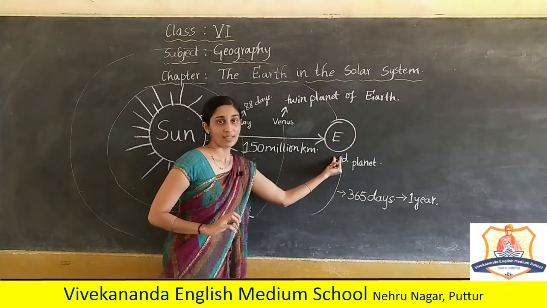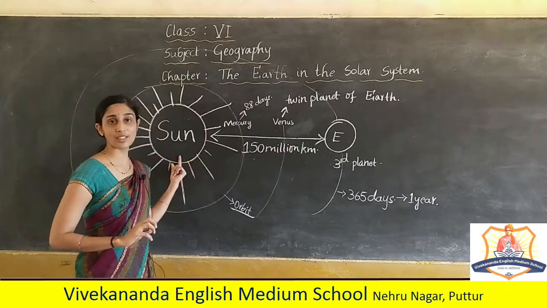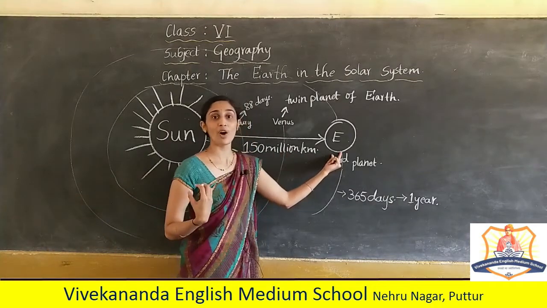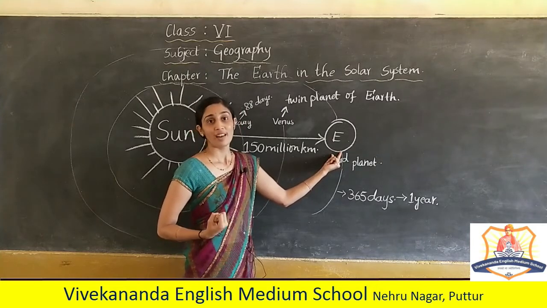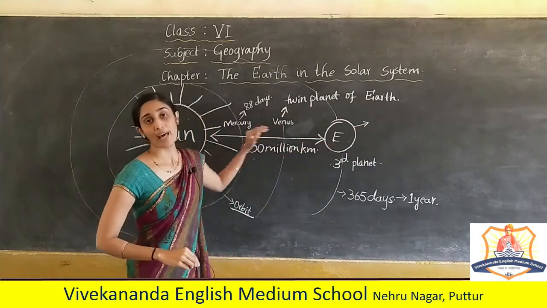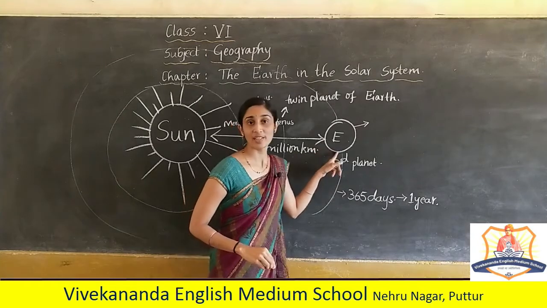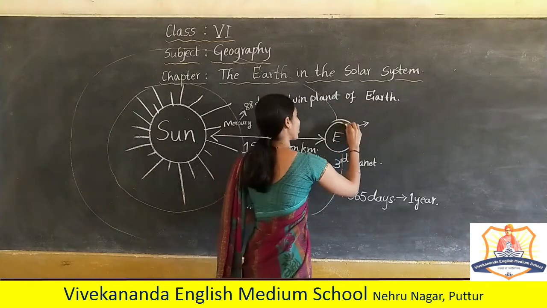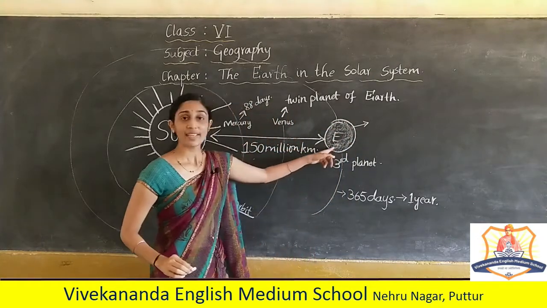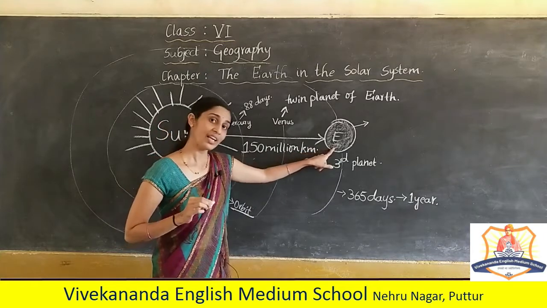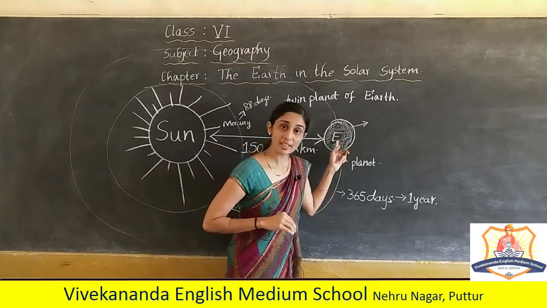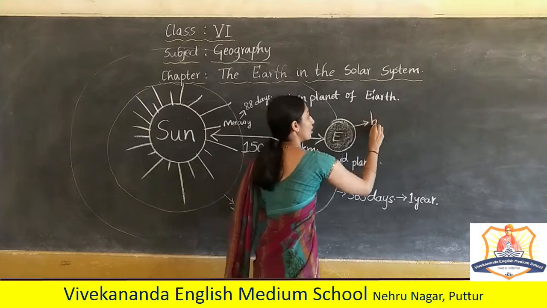But Earth, the distance from the Earth to the sun makes the Earth capable of holding the organisms. That is, this is the planet, only planet in the solar system on which the life exists. And also here there is water. It reflects blue color and patches of green color. Most of the part of the earth reflects blue color. It is also called blue planet.